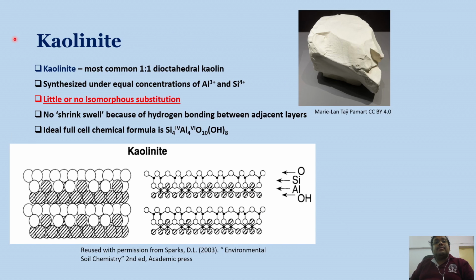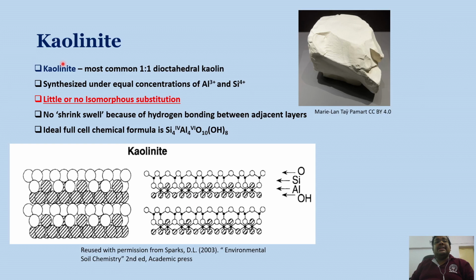So let us start with one of the most predominant minerals in the earth's crust, that is kaolinite. Kaolinite is the most common 1:1 type of dioctahedral kaolin, and it is synthesized under equal concentration of aluminum and silicon, obviously because it is a 1:1 type of structure. This is a kaolinite structure. This is a 1:1 type of mineral, so a 1:1 type of layer, as you can see here.